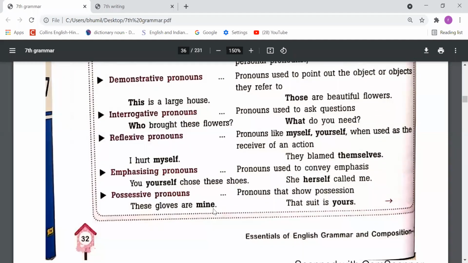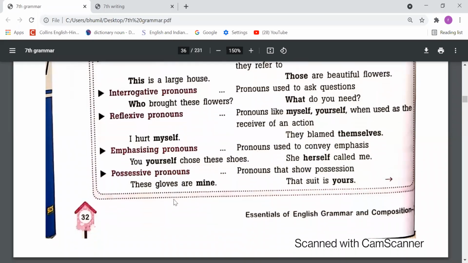Next, reflexive pronouns. Pronouns like myself, yourself, when used as the receiver of an action. So dear students, whenever we use the subject and object for the same person, in that case we should use reflexive pronouns like myself, yourself, himself, herself, itself, oneself. So these are the reflexive pronouns. Like: I hurt myself, they blamed themselves, right? So these words ending in self and selves are called reflexive pronouns.